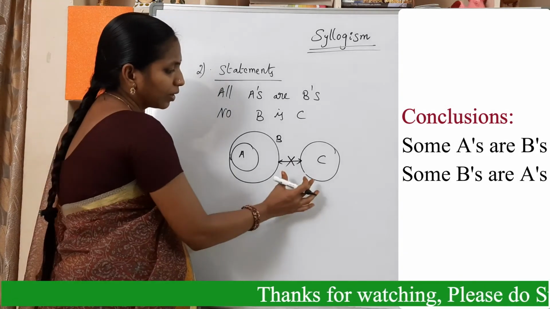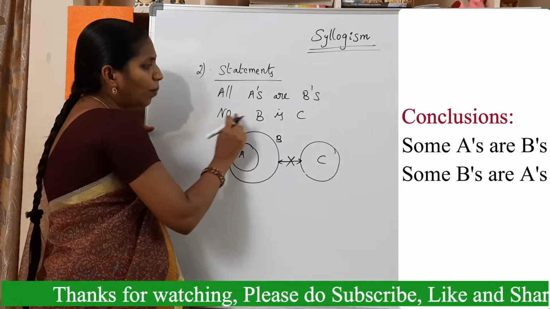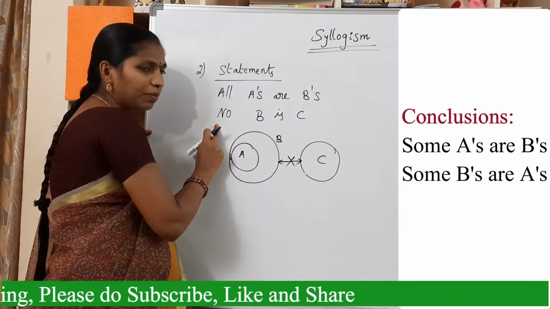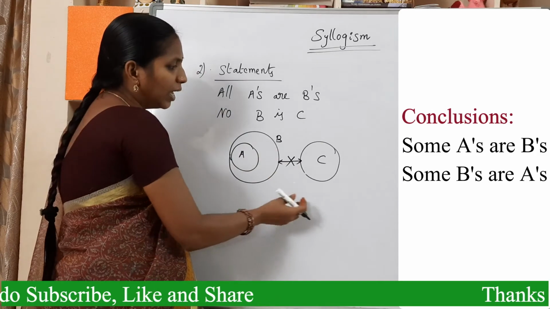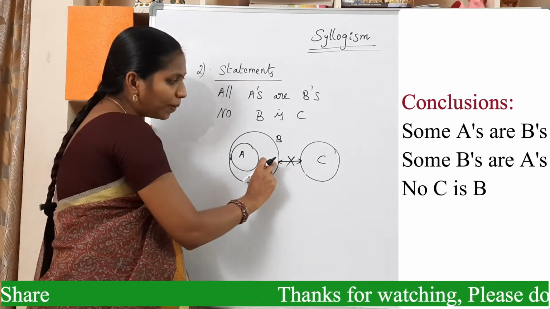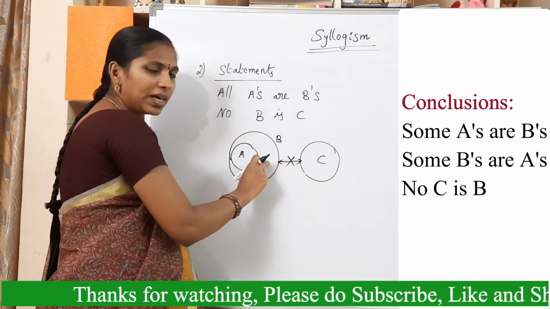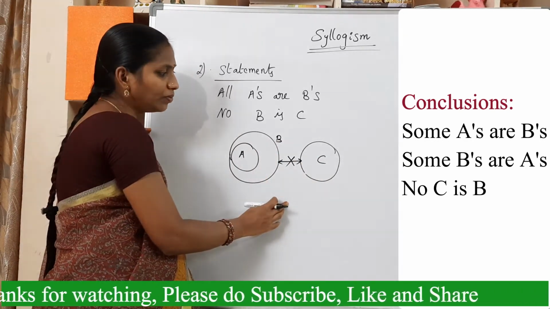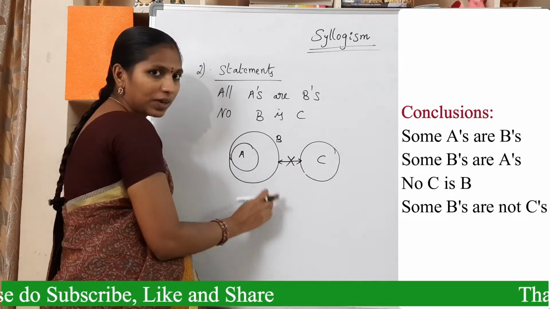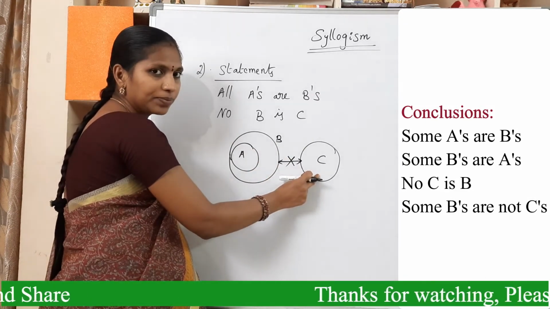Now see, from these two, B and C, no B is C is a statement. From this statement, what are the conclusions? Here we can conclude no C is B. No B is C and no C is B is a conclusion. And some B's are not C's. We can conclude some B's are not C's.